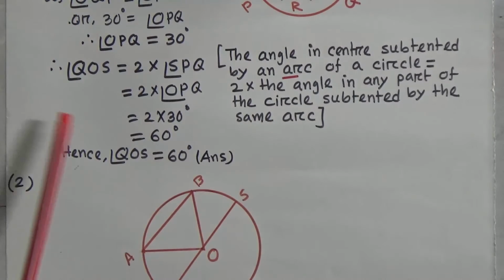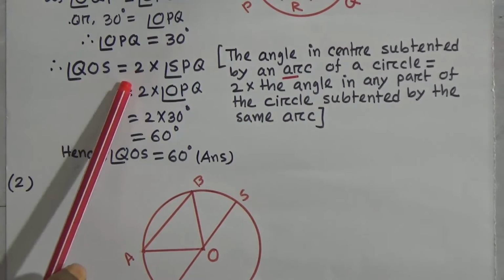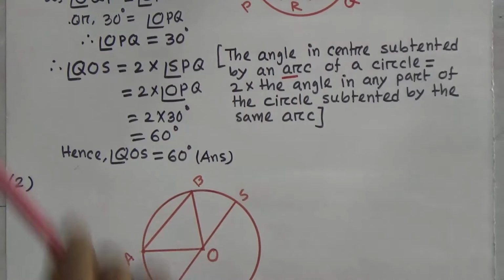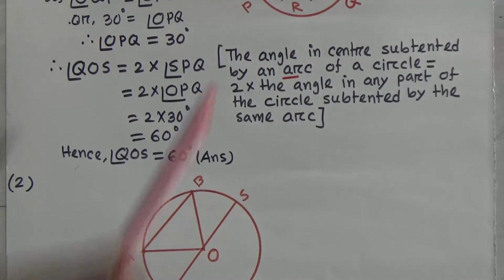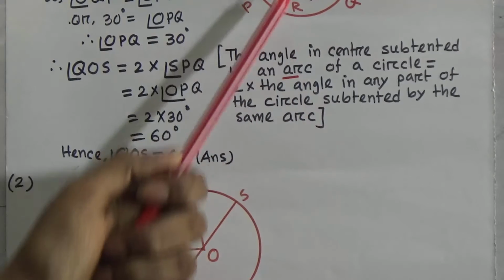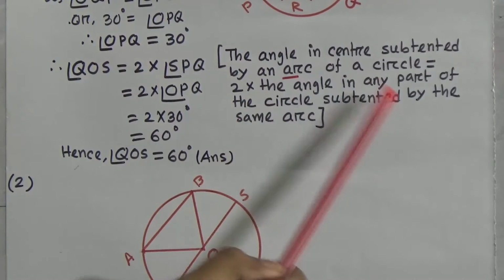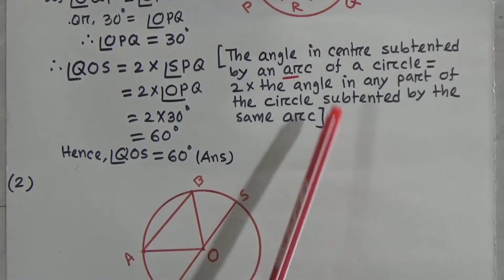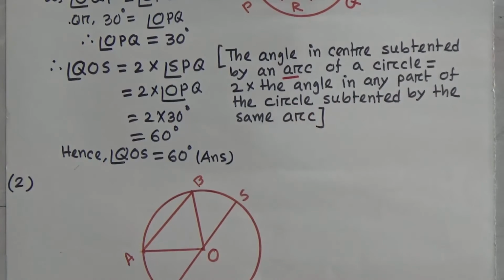Therefore QOS equals 2 into SPQ. You see, this is the center angle. I told you the angle at the center subtended by an arc of a circle equals 2 times the angle in any part of the circle subtended by the same arc.